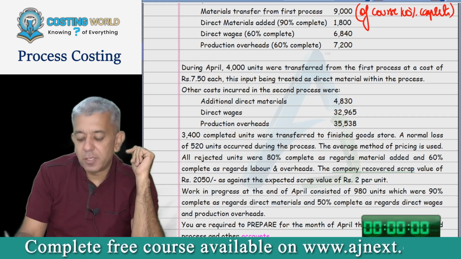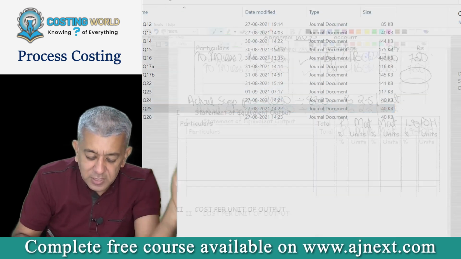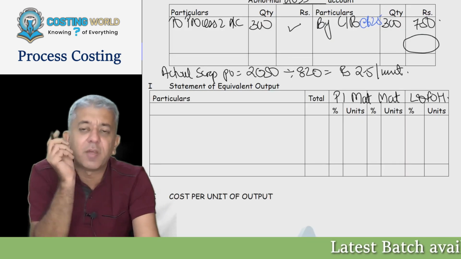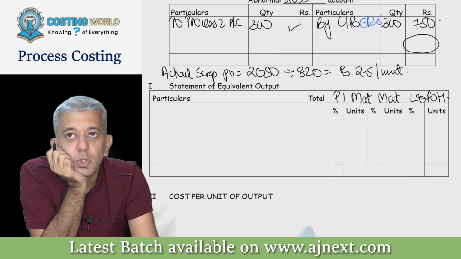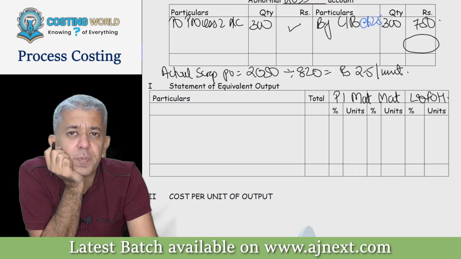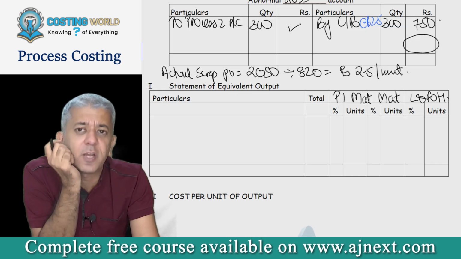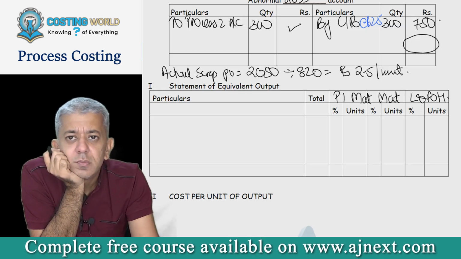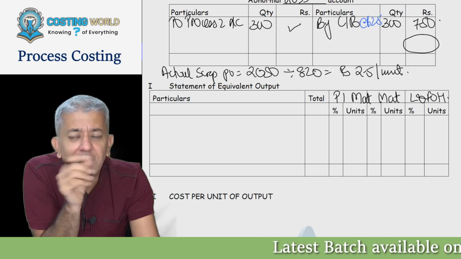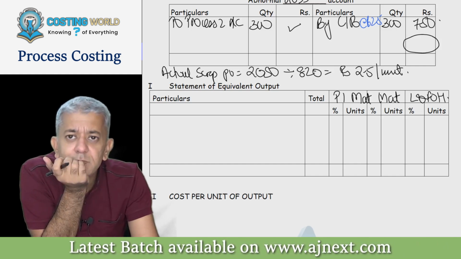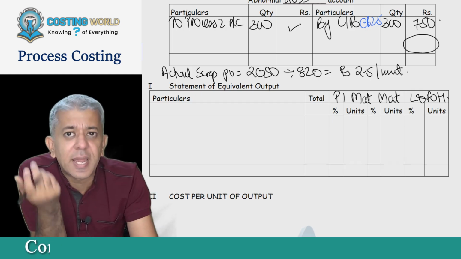Now, everybody is going to be telling me a few of the things that I'm asking you right now. Tell me, what's the first thing that you have written? Opening stock. You should have never written opening stock. It is not FIFO method. It is weighted average method. What's the first thing that you should have written? Can we say goods completed? Yes. And tell me the quantity in that. 3000. You copy the credit side, job is over.